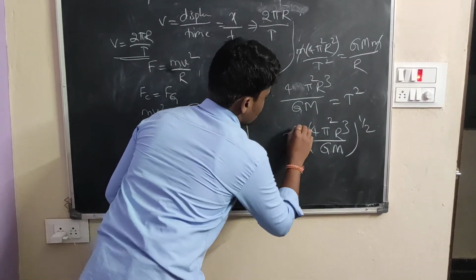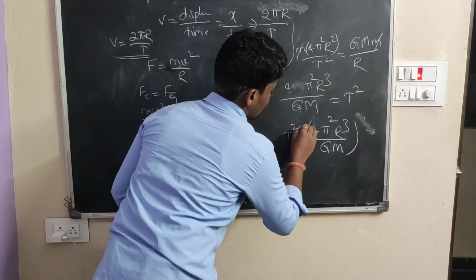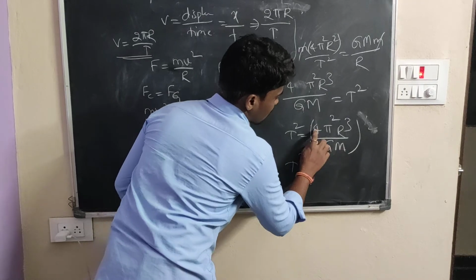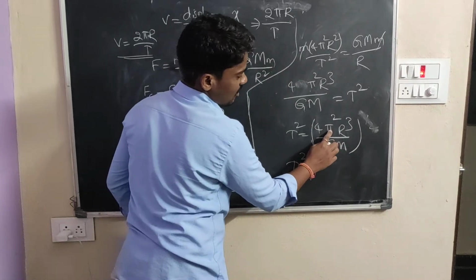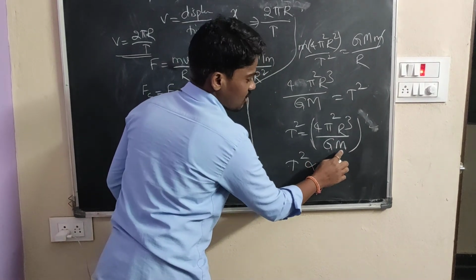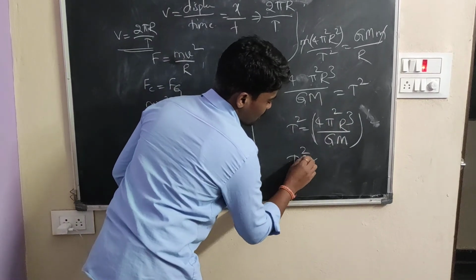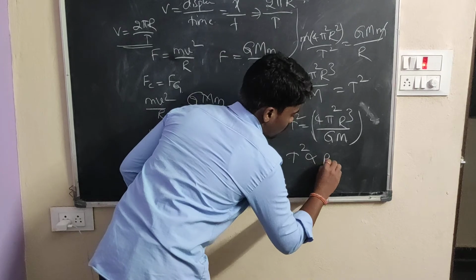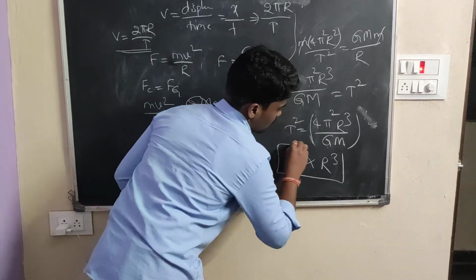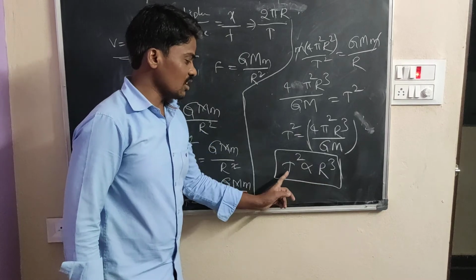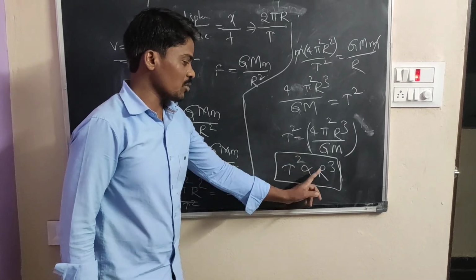Keeping the square, t square is directly proportional to this. Here 4 is a constant, pi is a constant, G is also constant, and the earth's mass has the same value, which cannot be changed. T square is directly proportional to only r cube. R will change. That's why t square is directly proportional to r cube.